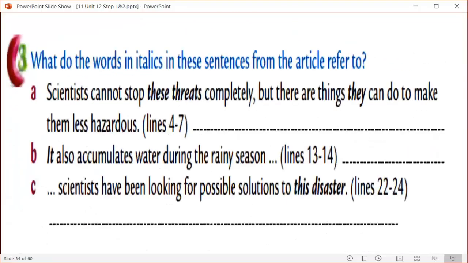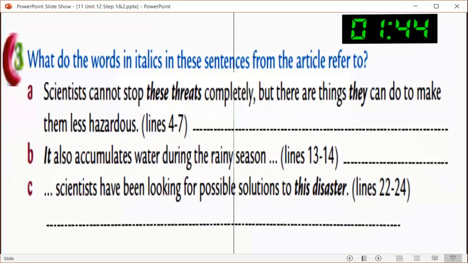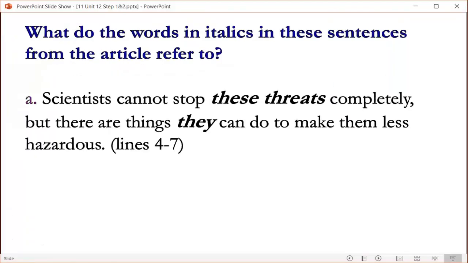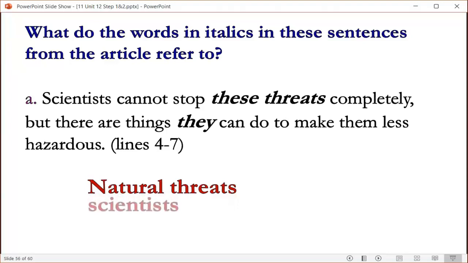Let's go to exercise 3, which says, what do the words in italic in these sentences from the article refer to? What do they refer to? The first one says, scientists cannot stop these threats completely, but there are things they can do to make them less hazardous. Then the word these, what does it mean? And the word they, what does it mean? Yeah, these refers to natural threats. And the word they refers to scientists. Excellent.